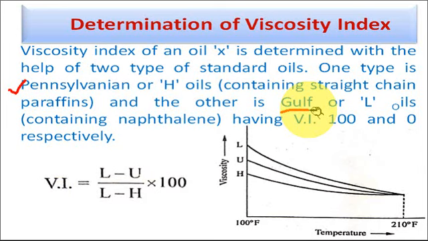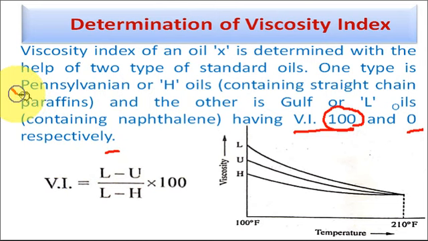These are the two standard lubricating oils with the help of which we can determine the viscosity index of the unknown oil X. We are assigning the viscosity index 100 and 0 respectively to these oils. 100 is assigned to the straight chain paraffin oil, Pennsylvanian oil, and 0 is assigned to the Gulf oil.